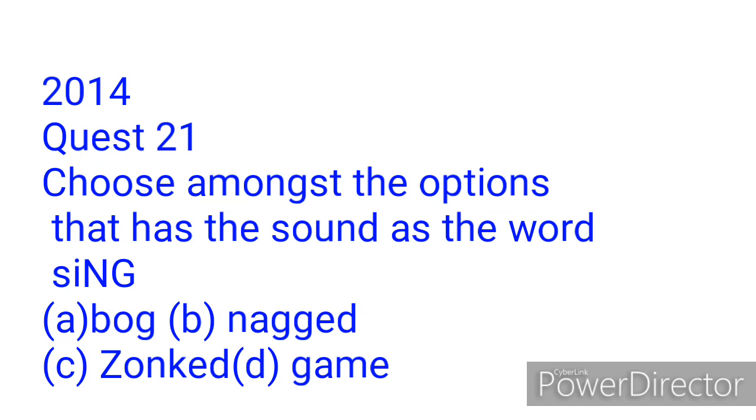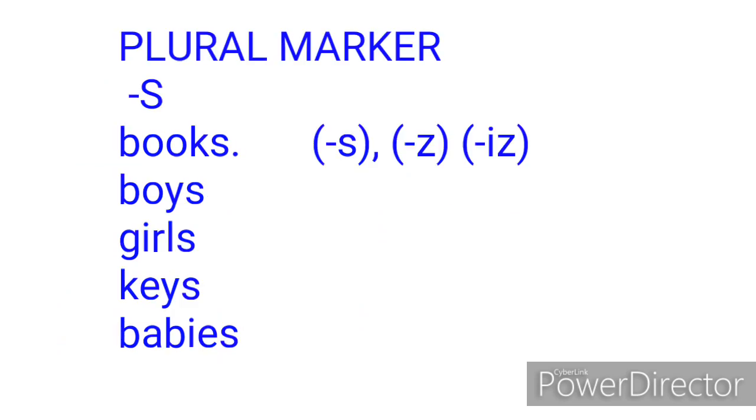Another popular question in WASSCE is on the plural marker. When I say plural marker, I mean S. So whenever you hear me say plural marker, what I'm saying is S. There are three ways to pronounce the plural marker. It can be pronounced as s, it can be pronounced as z, and it can also be pronounced as iz.